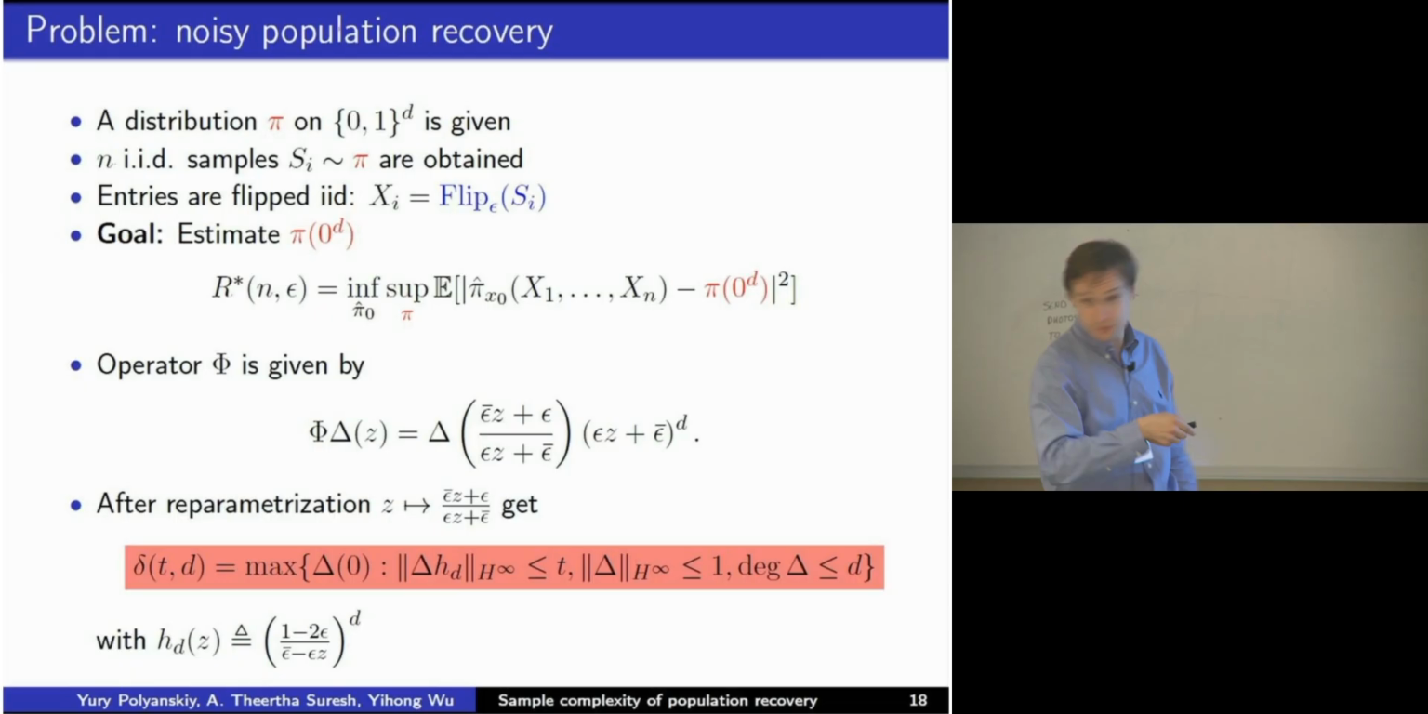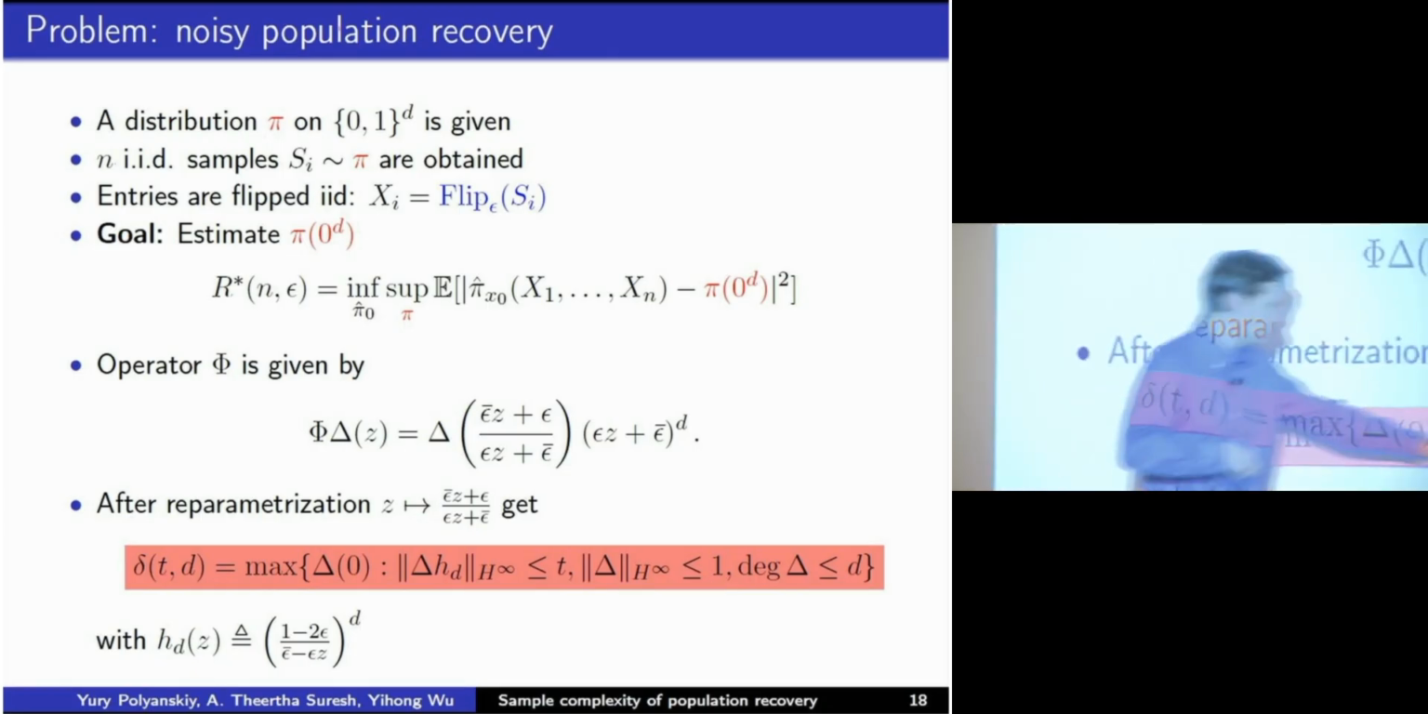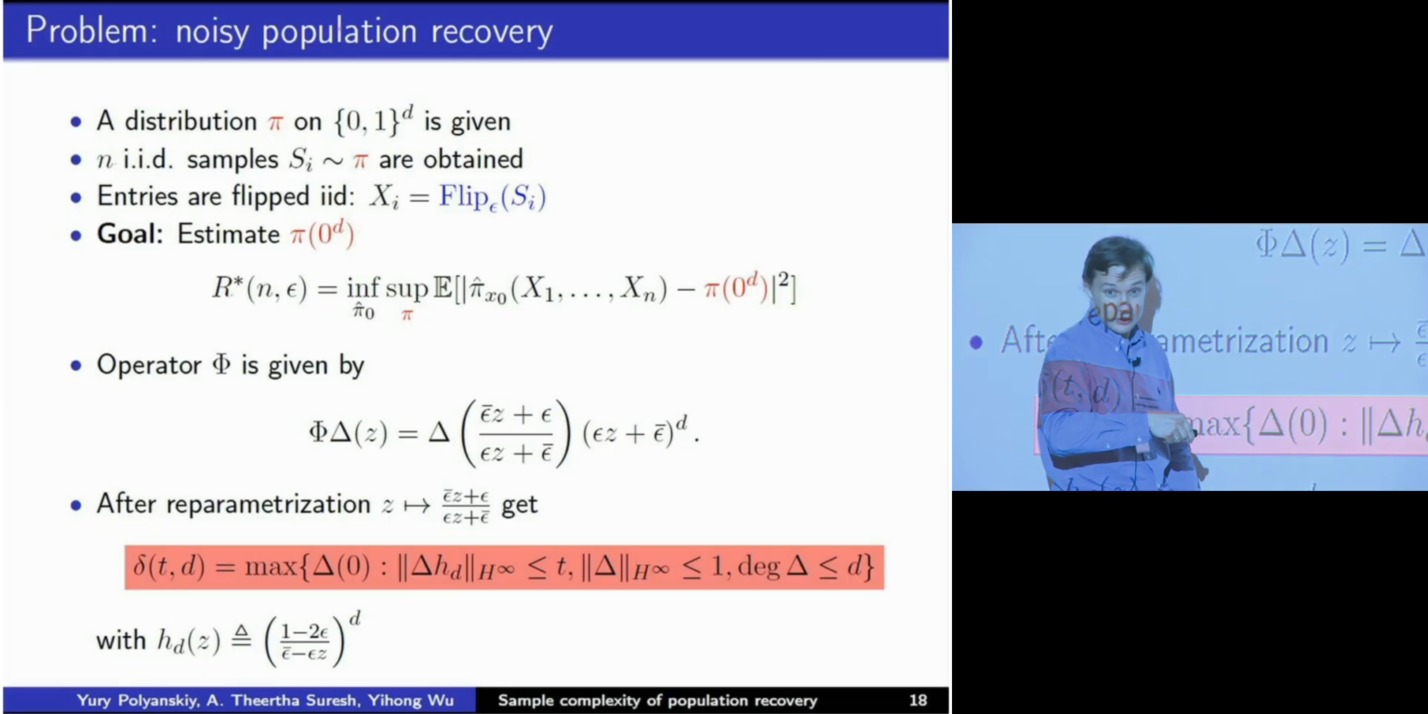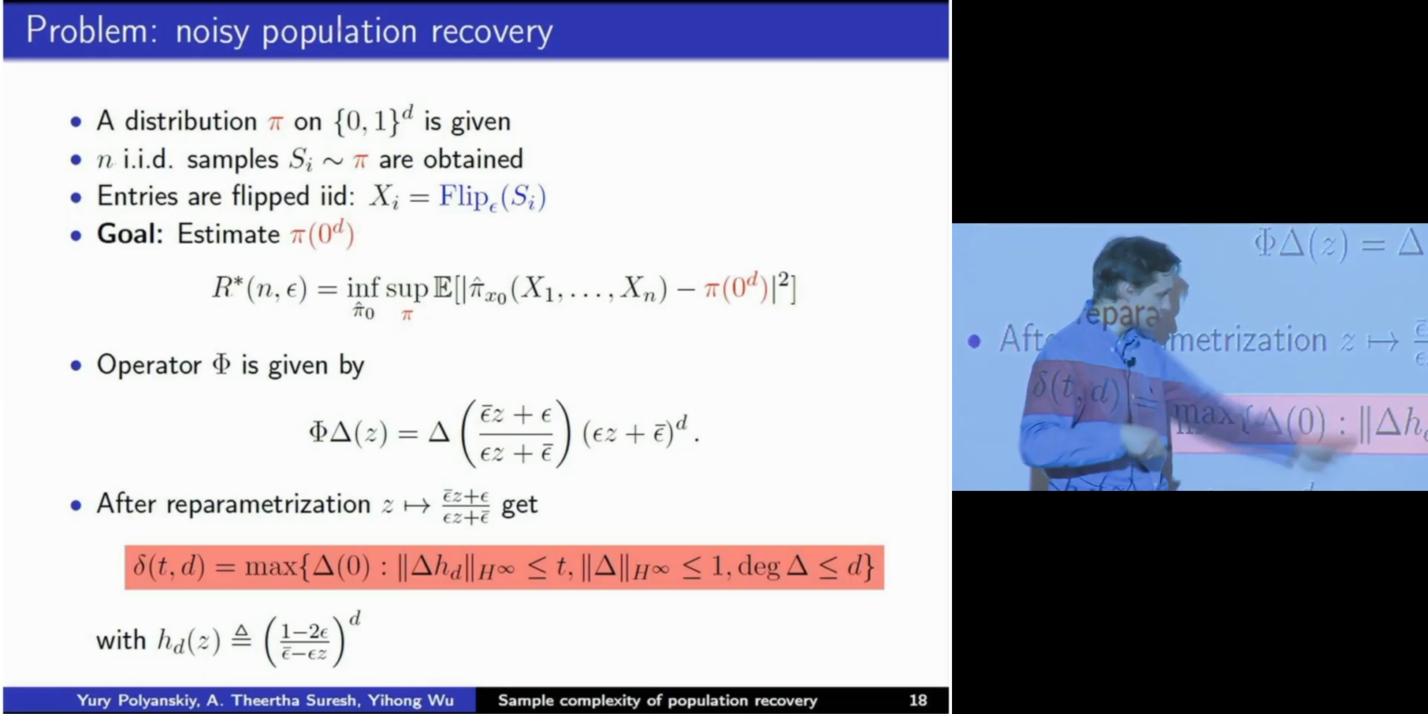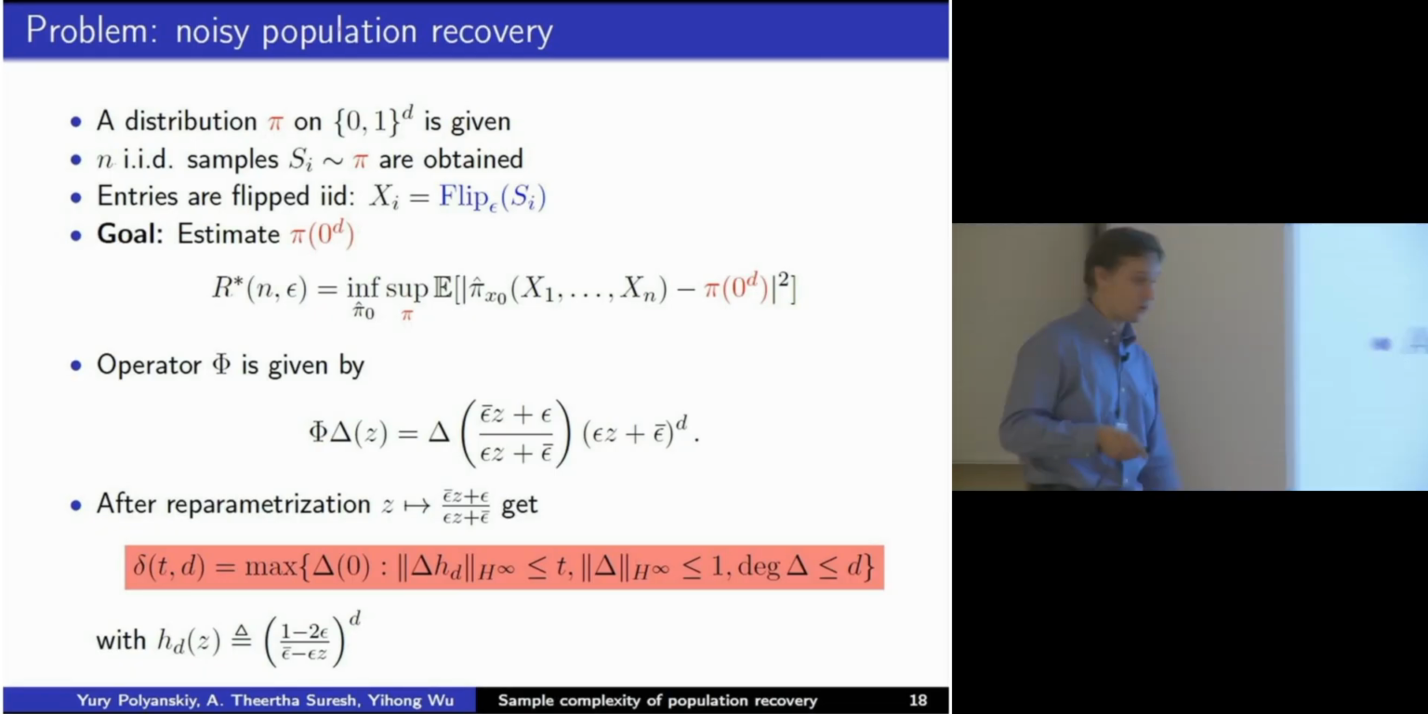Okay, for the noisy operator, let me briefly flash the result. For noisy population recovery, this operator becomes not a restriction operator. So f acts on polynomials by first applying this function and then multiplying by something. The only fortunate coincidence here is that this function is actually an automorphism of the unit disk. So you can reparameterize and get it into a slightly nicer expression, where you're trying to maximize the value at 0, subject to an H infinity constraint on the unit disk, and also the product constraint everywhere.